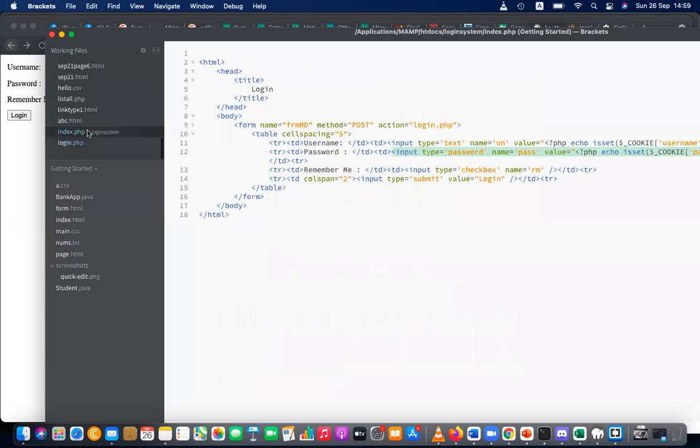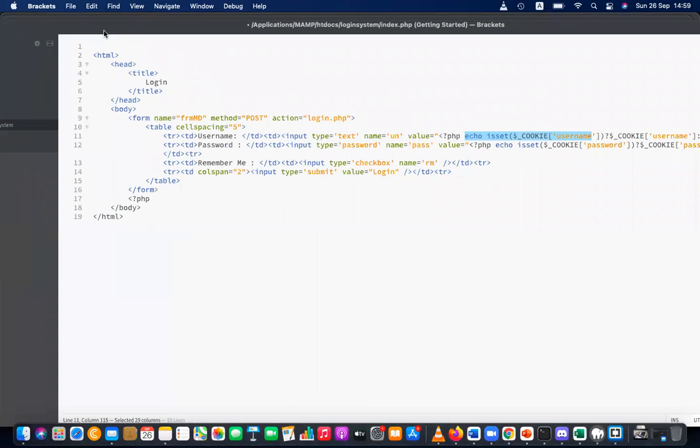To do that, I'm adding a small record here after the form, PHP similar to this one, if set echo, is set $cookie username. This time I have to check whether the error is set, and I have to print that error.